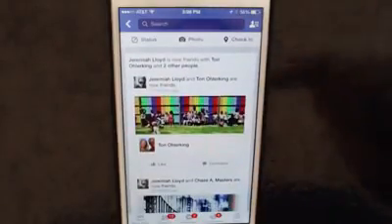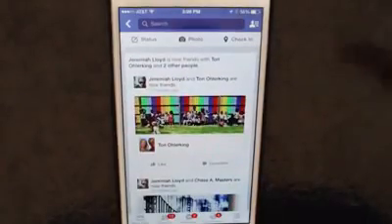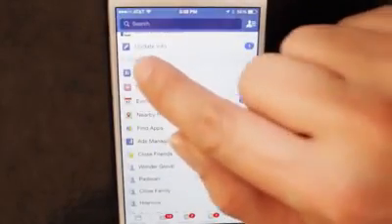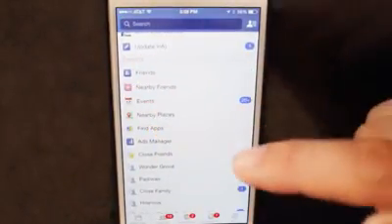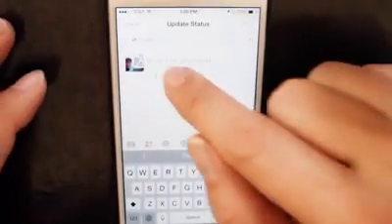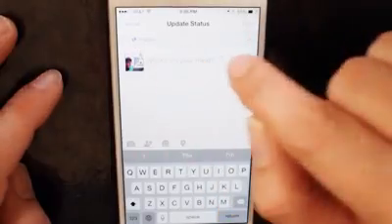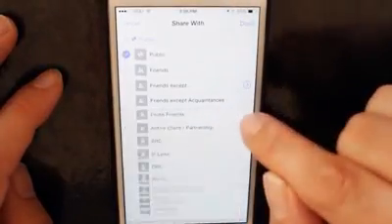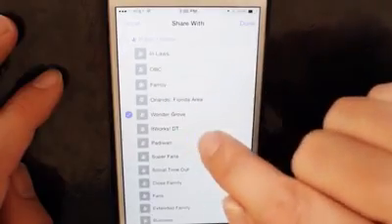What is fantastic is that it's like I only have 5 friends on Facebook. So if I go over to more, that allows me to see the list that I've put into favorites. What this allows me to do is if I go to write a status and it says right now that it's too public, I can change this setting and say, I want it to go to just these people.